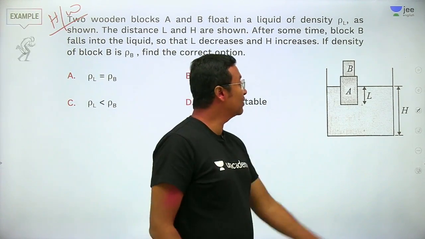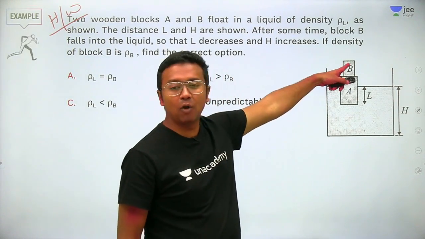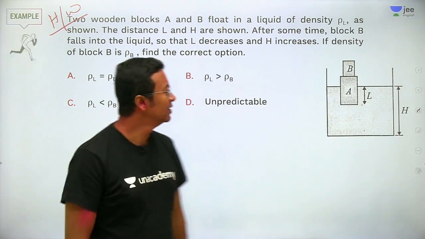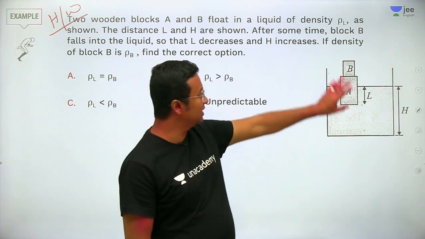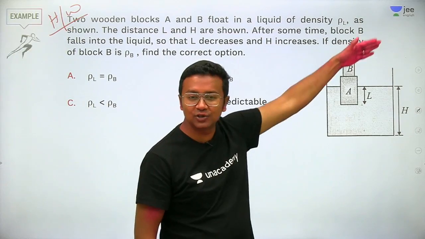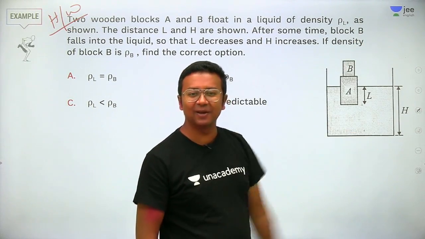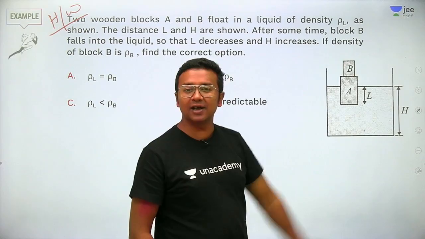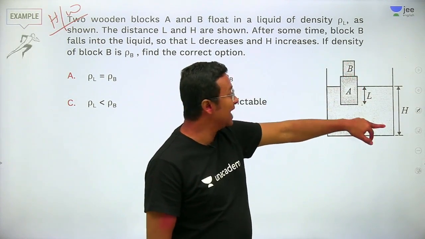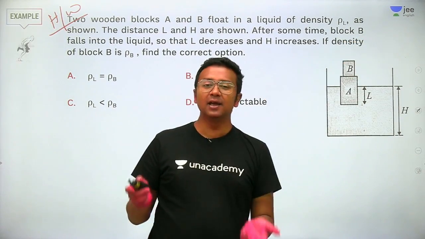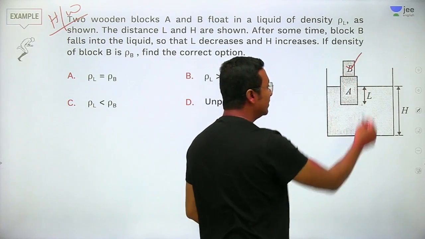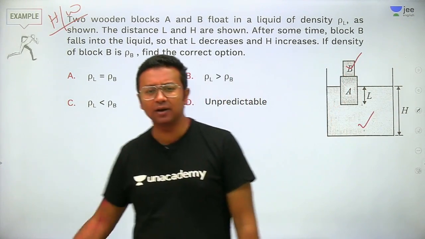We need to compare the density of block B and that of the liquid. You will be able to do it, I'm sure. What happens is, initially L was the distance it was submerged. You push that block B, it fell into the water. Now this L will decrease, H increases. If this is the condition, then you need to compare the density of block B with that of the liquid. You will be able to do it looking at the options.